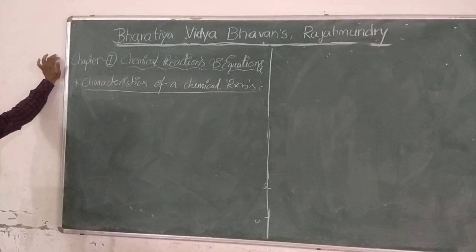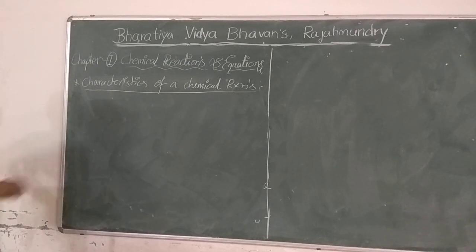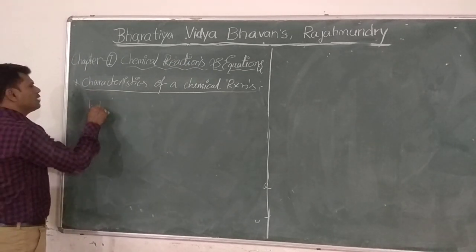Characteristics of a chemical reaction. So, first of all, the first thing is formation of a